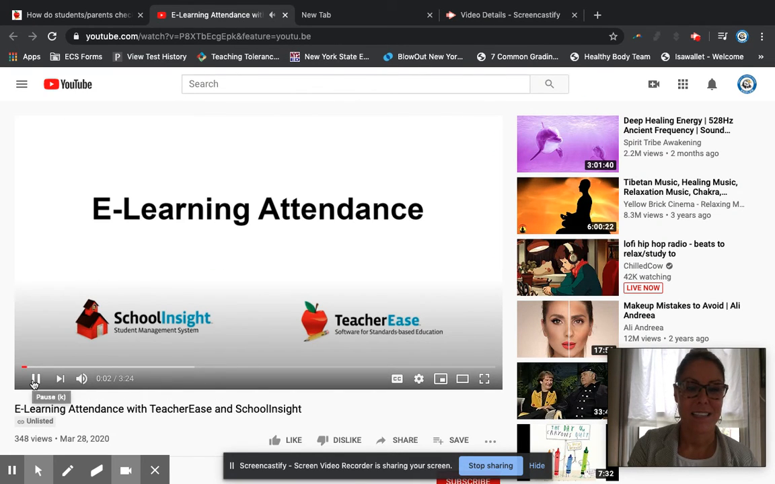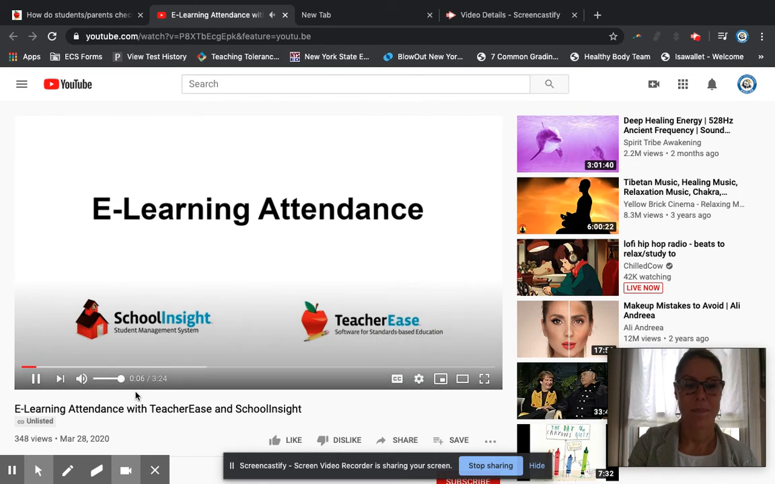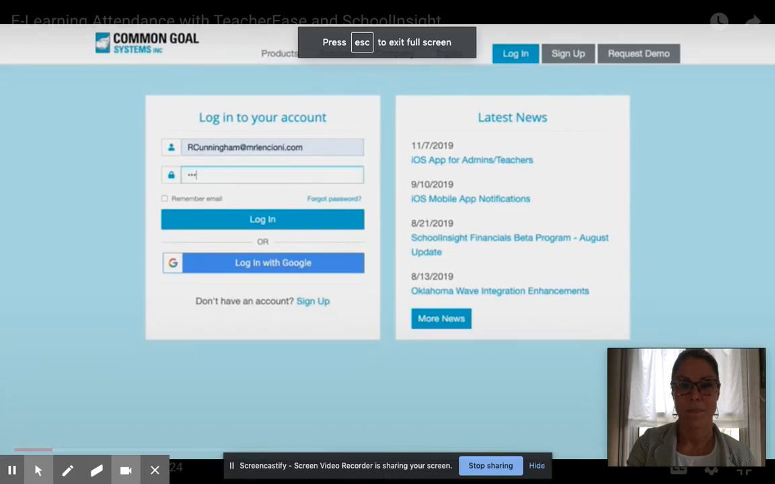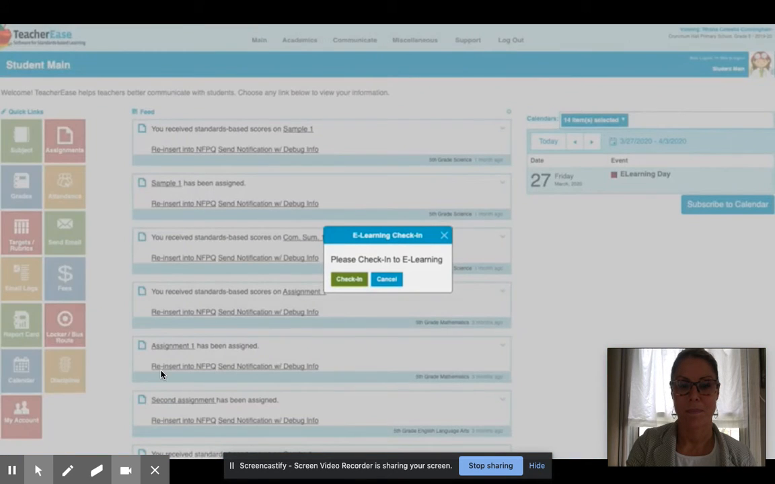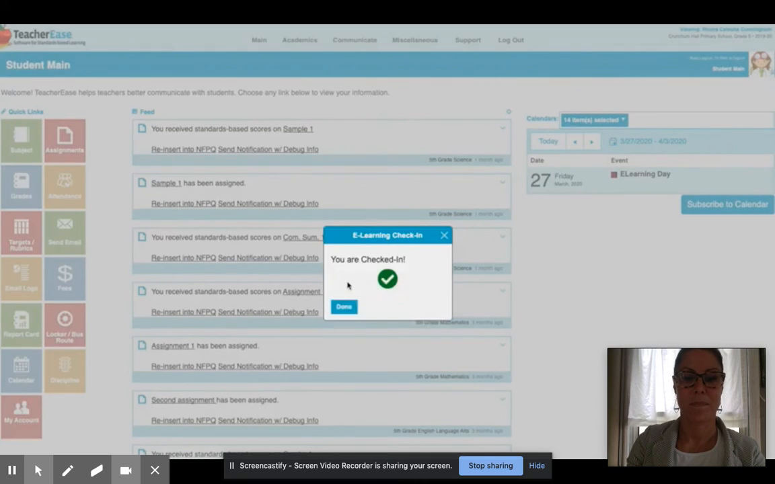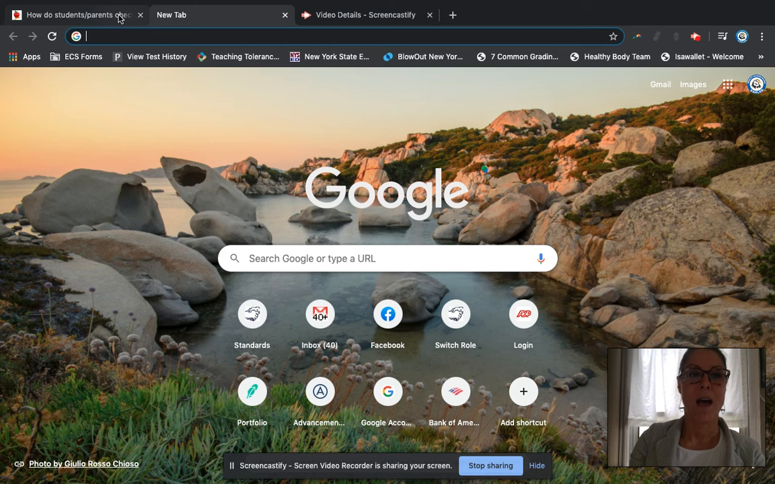The e-learning attendance tool in Teacherease and School Insight allows you to efficiently monitor student attendance during e-learning days. Once turned on, students simply log into the student portal and are prompted to check in at the start of the day. This attendance data is stored in period attendance, similar to when instructors take attendance for a class. To turn on e-learning attendance, log in as a